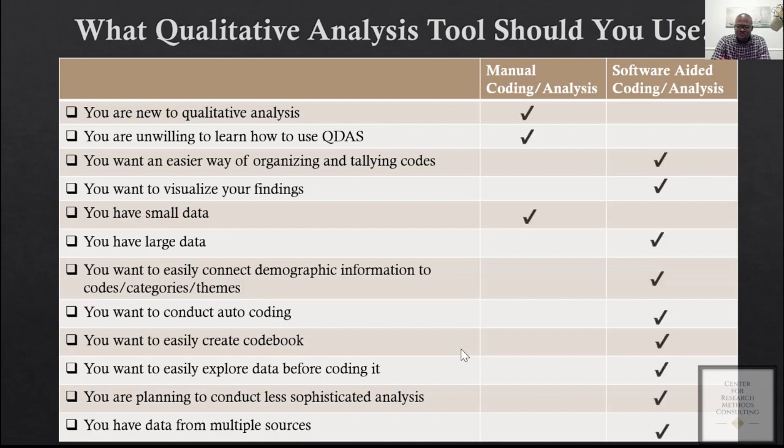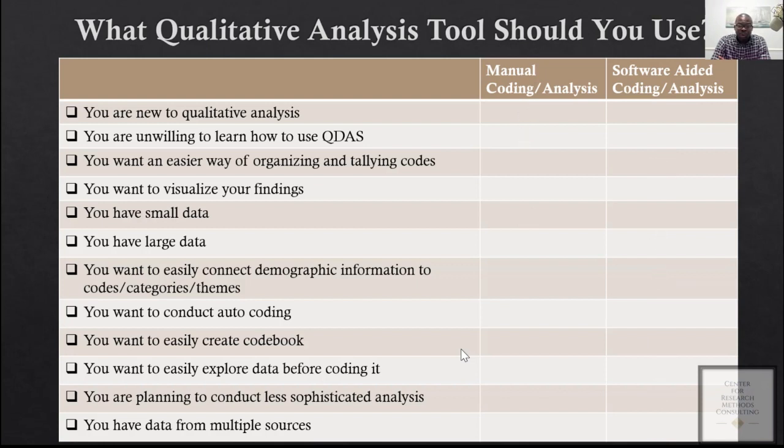Getting to know how to identify significant information, assign labels to them, and develop themes to help you address your research question. Getting the foundational skill before you use a software is what I will recommend.